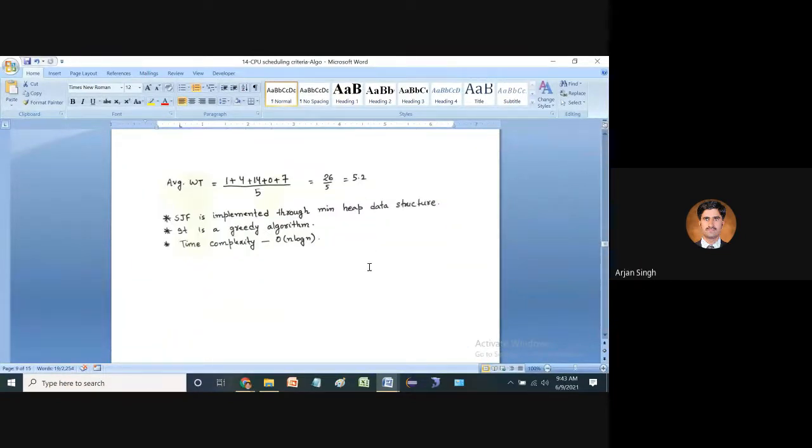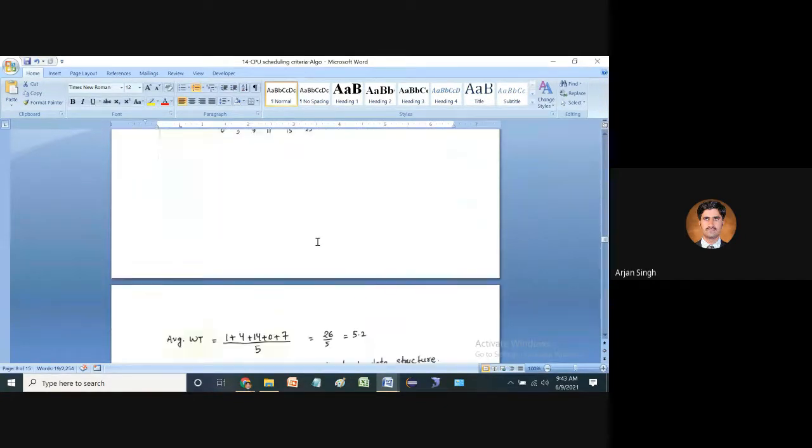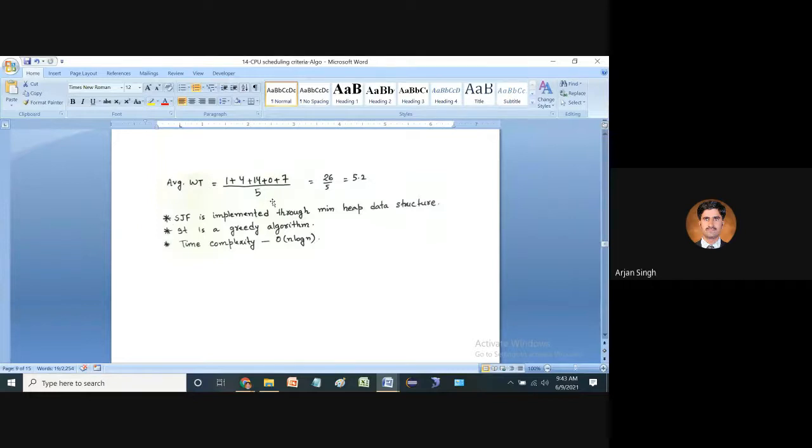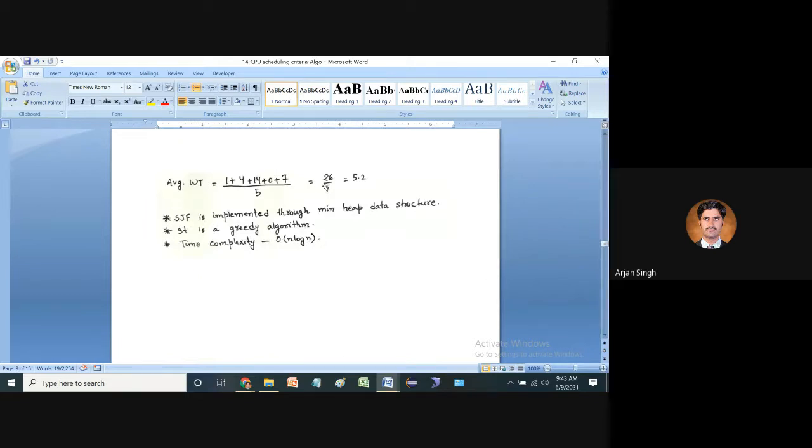If we discuss the average waiting time, it is the sum of all the waiting times divided by the total number of processes, that is 1 plus 4 plus 14 plus 0 plus 7, which we have already covered. The number of processes from P1 to P5 is 5, so 26 divided by 5 is equal to 5.2. So the average waiting time of each process is 5.2.